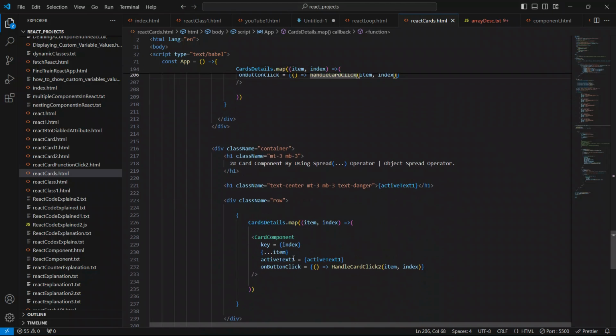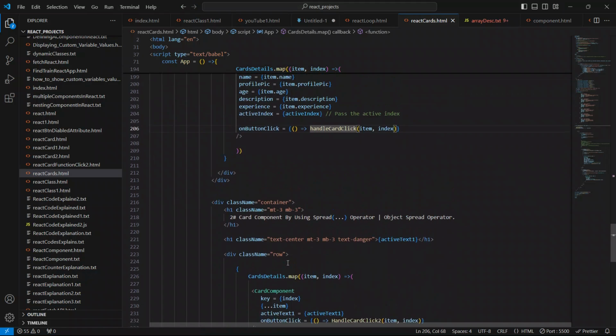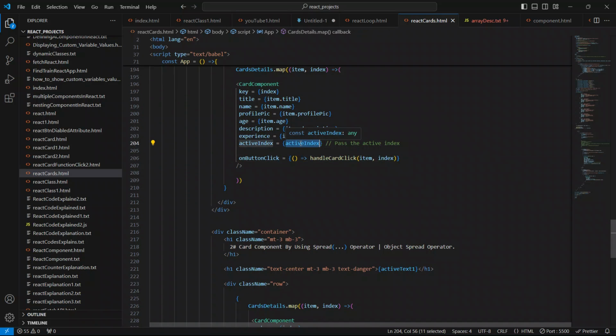What is happening, guys? Active index equal to active index, what is happening?